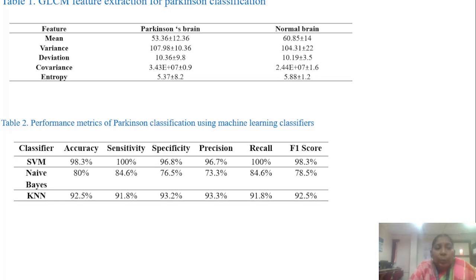Table 2 represents the performance metrics for Parkinson's disease using machine learning classifiers. We used three different classifiers: SVM, Naive Bayes, and KNN. Among them, SVM outperformed the other two classifiers in terms of accuracy, sensitivity, specificity, precision, recall, and F1 score. The accuracy is around 98.3% in the case of SVM compared to the other classifiers. Similarly, we have recall and F1 score of 100% and 98.3% respectively compared to the other two classifiers.